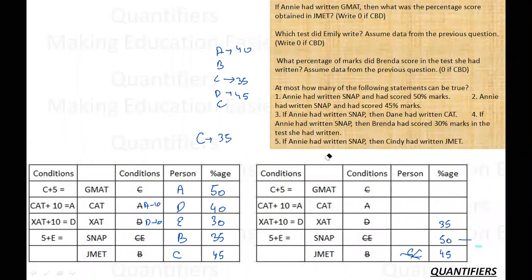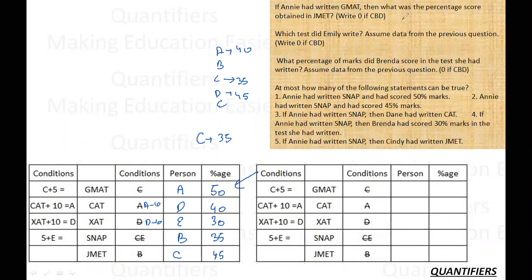If this is also not a possible case, then there is only one possibility, that is that A is having this. This is the only possibility. Now, if this is the only possibility, I can answer my first three questions because they have all assumed the data from the first one.